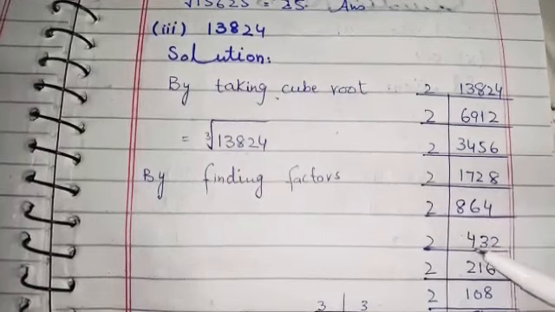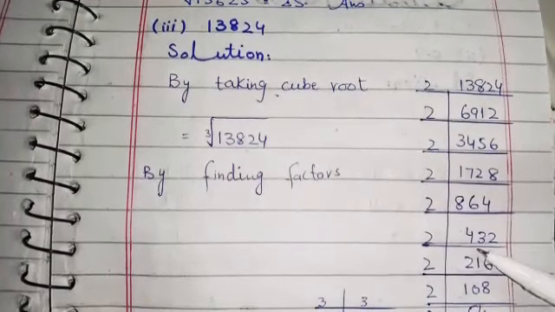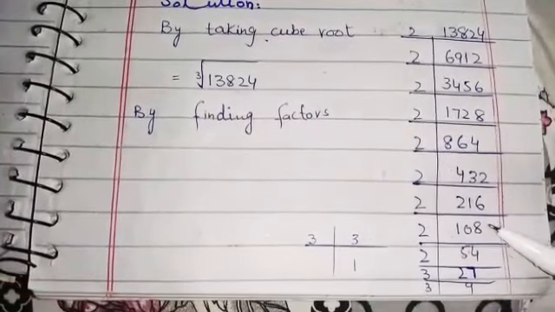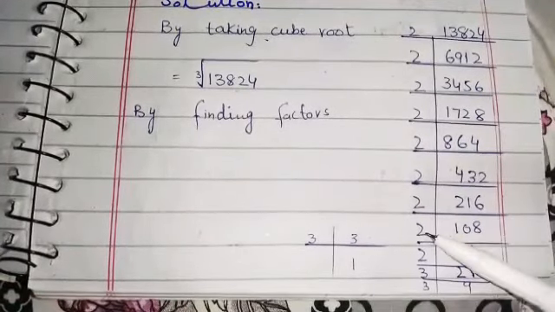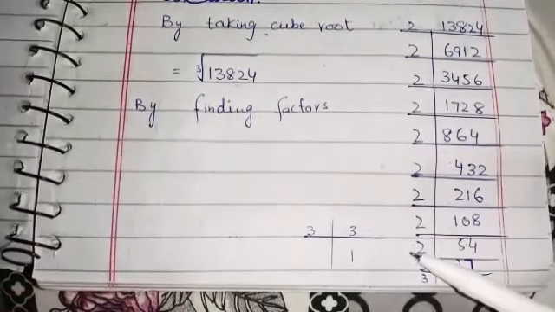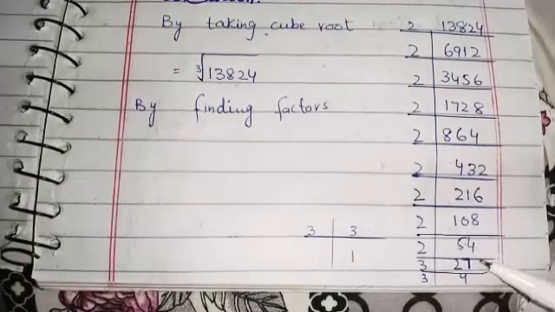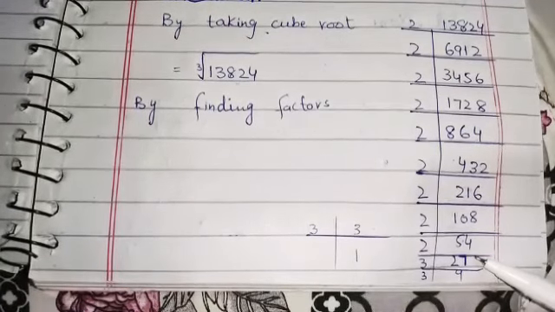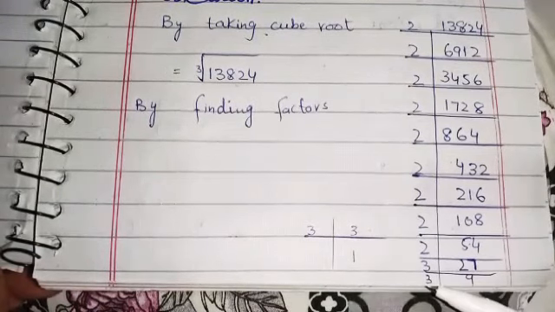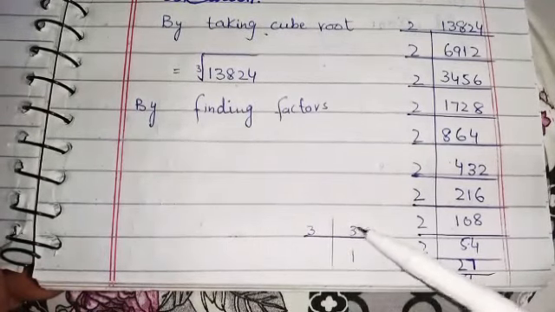When we divide it with 2, we get 432. When we divide it with 2, we get 216. And when we divide 216 with 2, we get 108. And 108 is divisible by 2. When we divide, we get 54. And 54 is again divisible by 2. So when we divide, we get 27. And students, as you can see, 27 is only divisible by 3. So when we divide it with 3, we get 9, and as you know, 3 3s are 9 and 3 1s are 3.